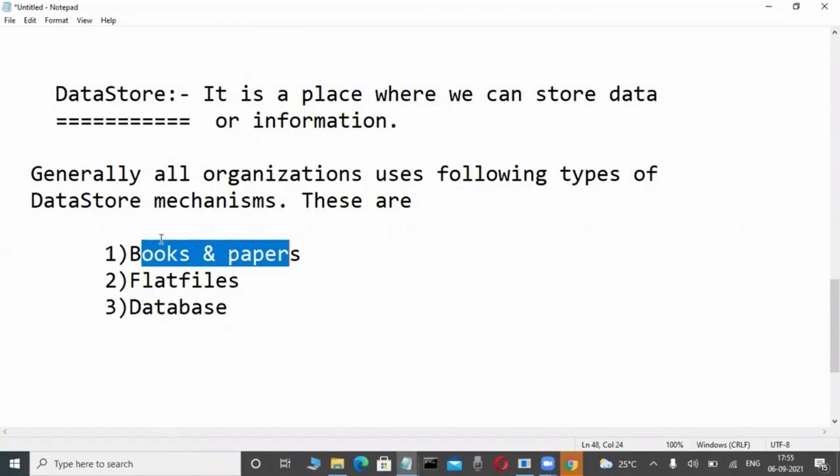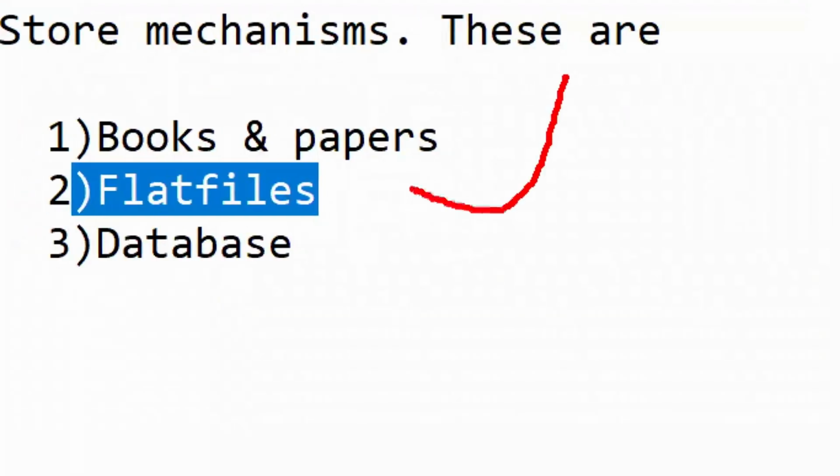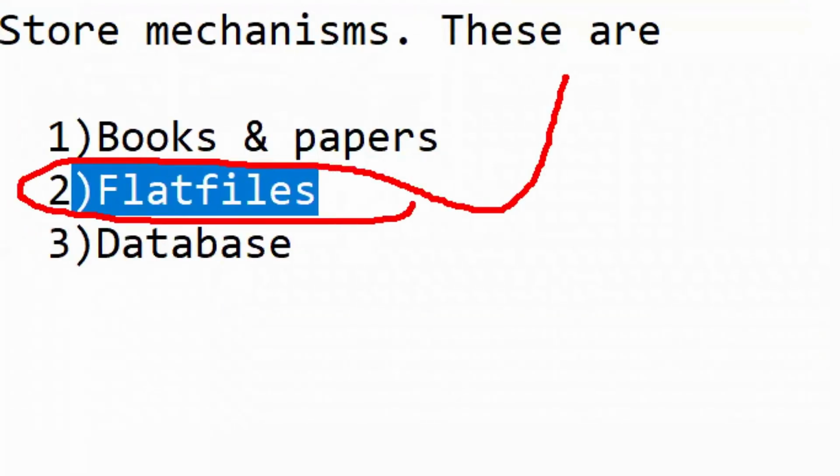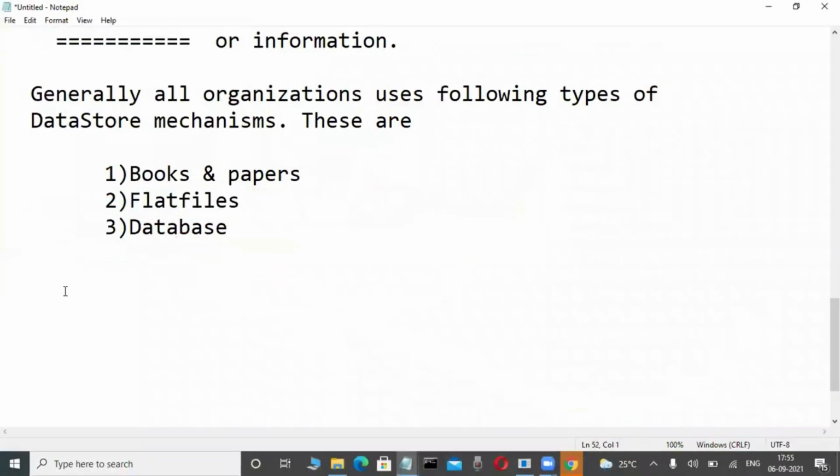But whenever computers were introduced in organizations for storing and manipulating data, another thing came. Before 1960, the flat file mechanism was there. What is the flat file approach? What are its drawbacks? From those drawbacks, database software was introduced. I will tell you.